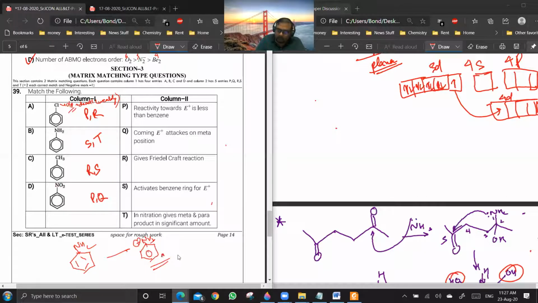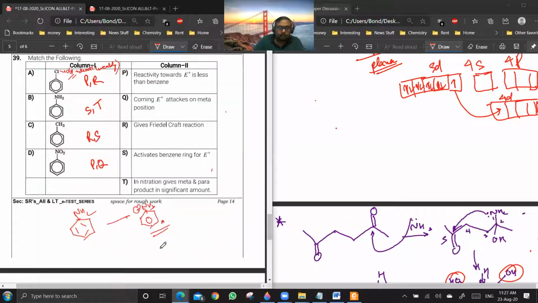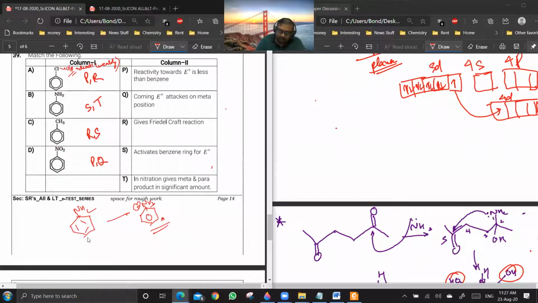So you'll get a significant amount of meta product. Are you getting my point? When you're doing the nitration of aniline, you will get a para product as 51% and the meta product as 47%. And ortho is just 2%.